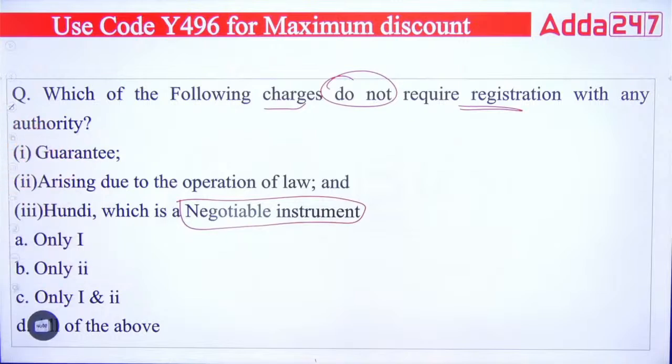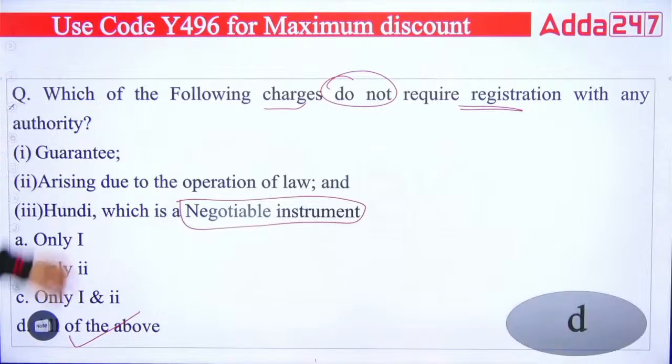Which of the following is correct? A, B, C or D? Only one, only two, only one and two, or all of the above? And your right answer will be all of the above, the D option. So these charges do not require registration with any authority. Right answer is D. Clear? Next.